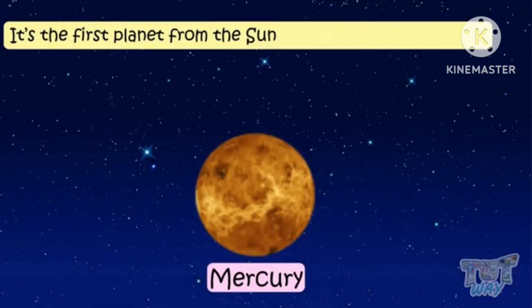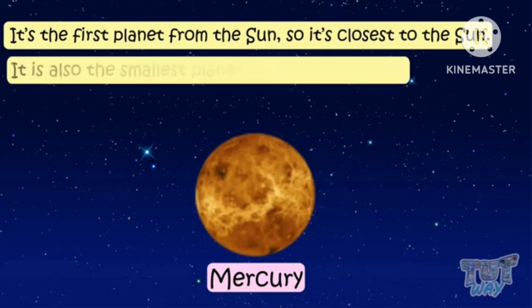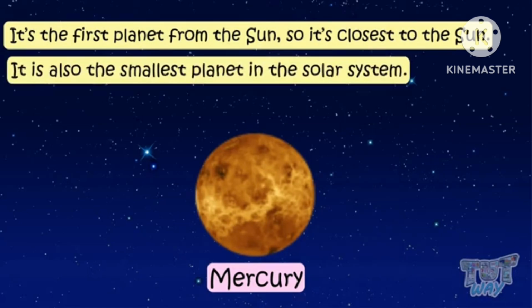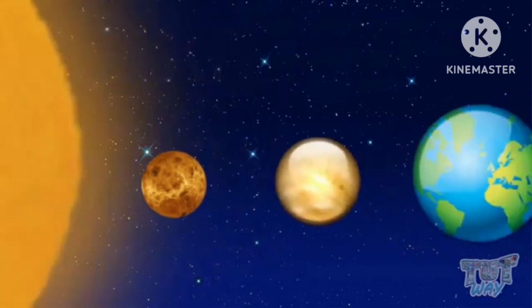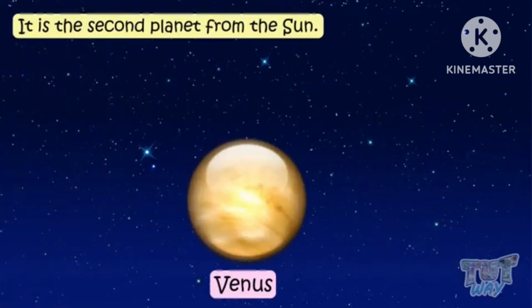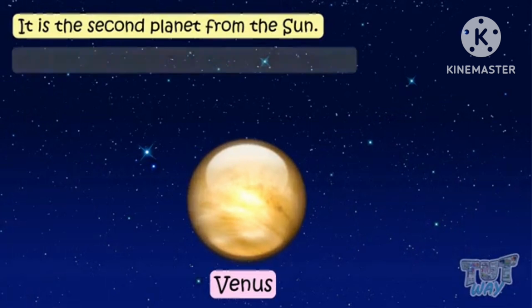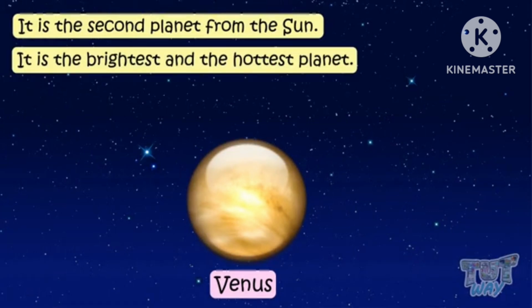Mercury is the very first planet from the sun. So, this is the closest planet. If it is asked what is the closest planet to the sun, it is Mercury, and it is the smallest planet in the solar system. Okay, next we talk about Venus. Venus is the second planet from the sun and the brightest and the hottest planet. These are a little more descriptions about the planets given to you.